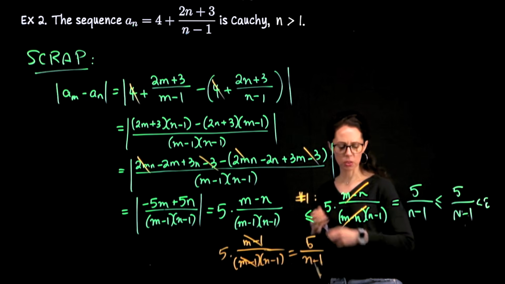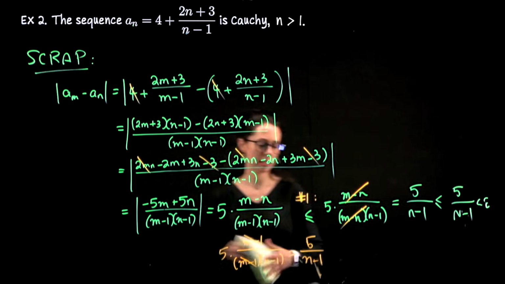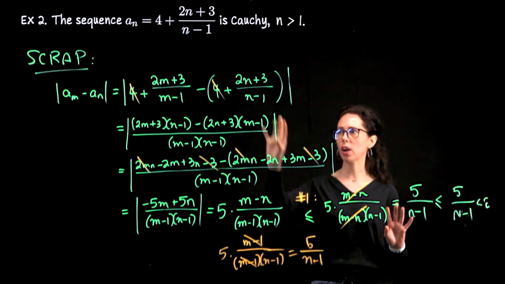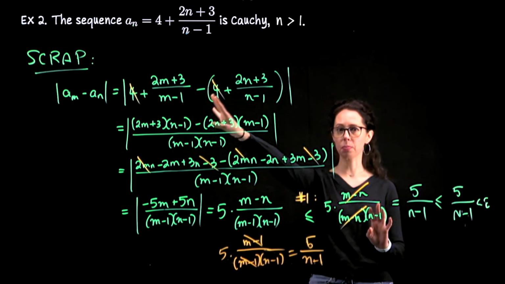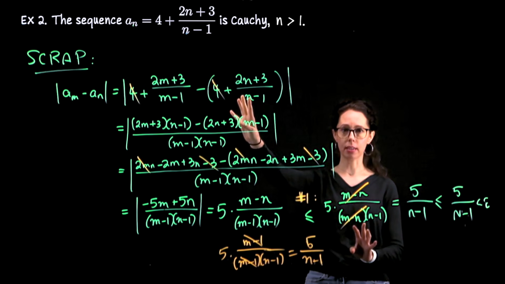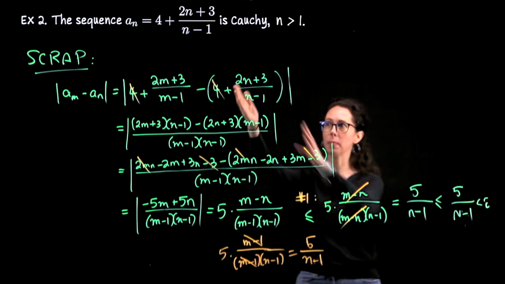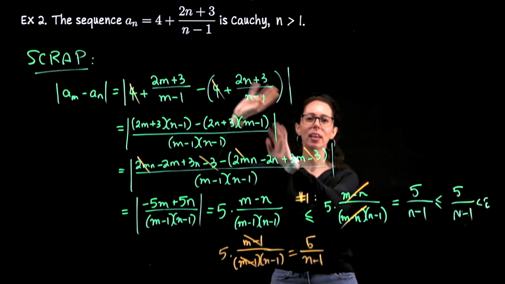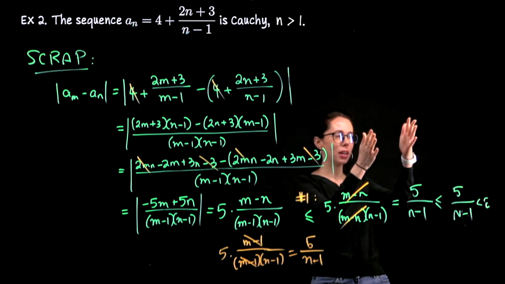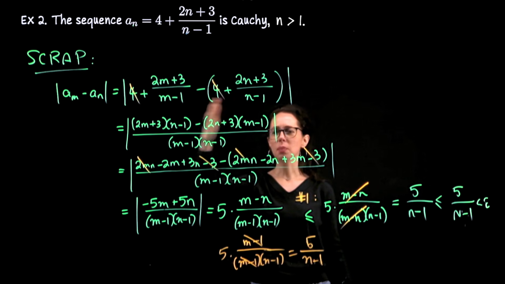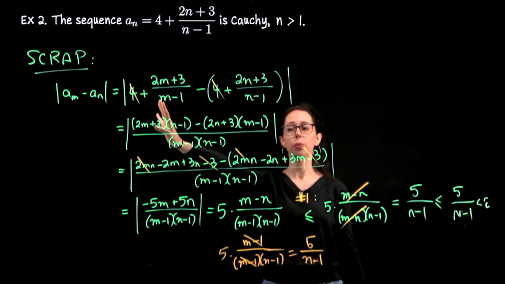The take-home story here, the reason why I wanted to do this example, is really just to emphasize that you should not try to adjust your terms too early. I have seen students make mistakes where they tried to knock out a term, and maybe just for that one fraction it's okay, but it's inside of a subtraction expression. If you make a negative number bigger, when you take the absolute value, you've made it smaller, right? So don't try to make adjustments too soon.